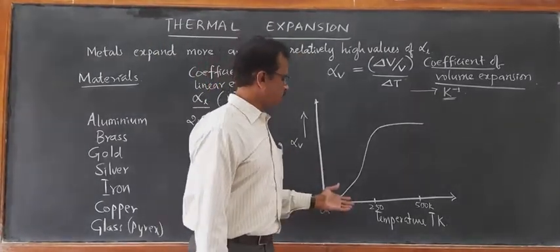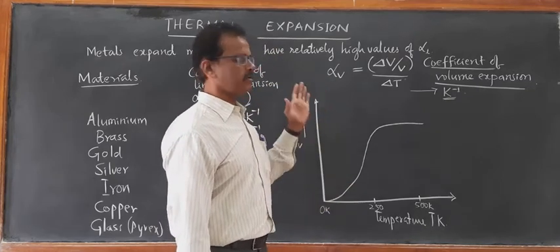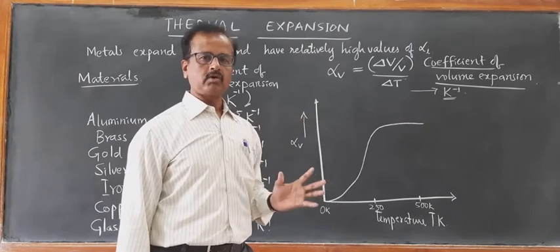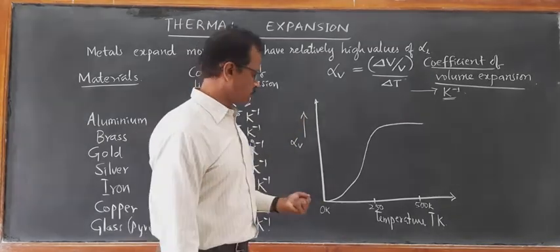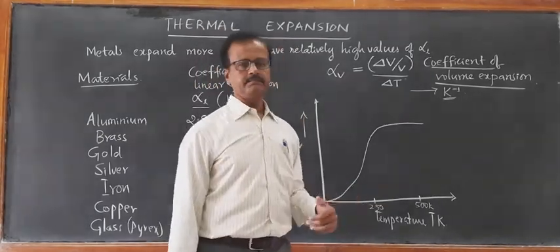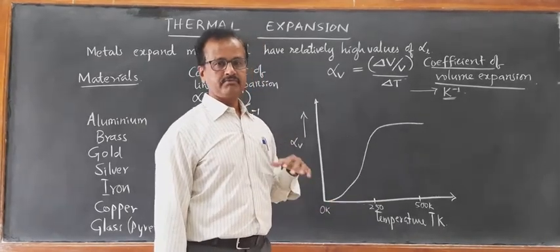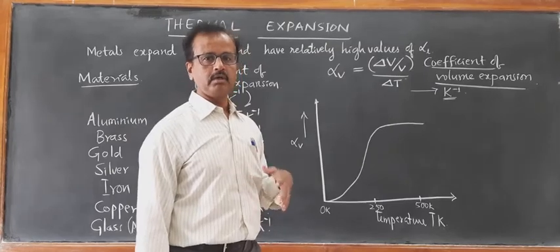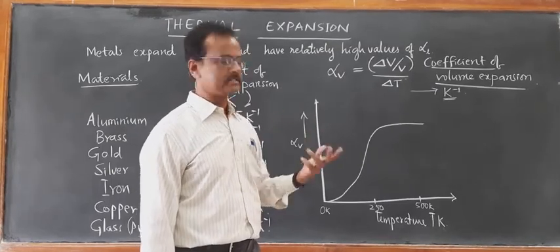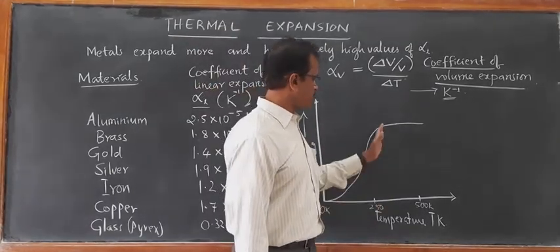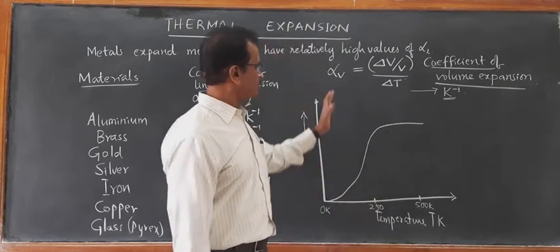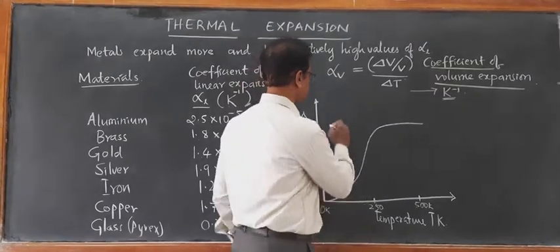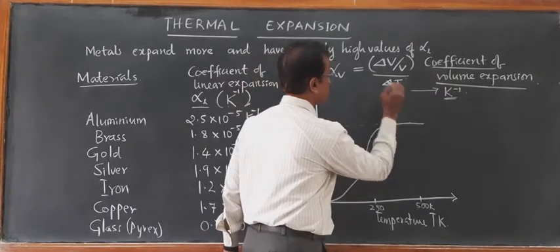It means the coefficient of cubical expansion or volume expansion is not constant at lower temperatures. Only at higher temperatures, from about room temperature, say 0 to 100 degrees Celsius, you can see the coefficient of cubical expansion almost remaining constant.